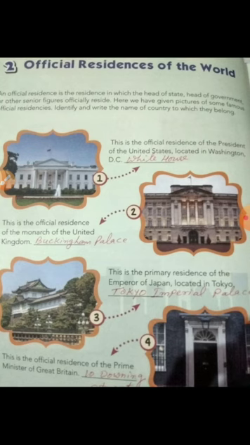What is the work of government? It sets specific rules and regulations in their country. Why? For the well-being of the citizens, that is the people who reside in that country. In the same way, the officials are given separate official residences to live in. Here they have given some pictures, so we just have to fill it up.